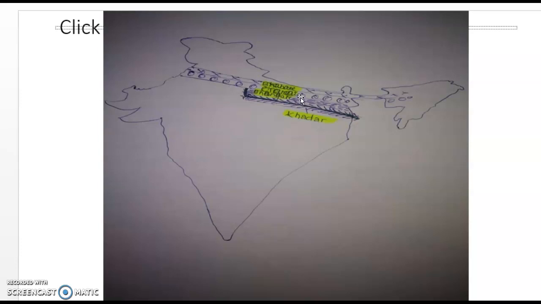Here the land is somewhat fertile, and we'll find some forest over here, right? After that the river enters the valleys. On both sides of the valley there are flood plains, we call it the Khadar region. Every year it gets rejuvenated and replenished by the flood water, and some new fine particles get deposited over there, we call it new alluvium.